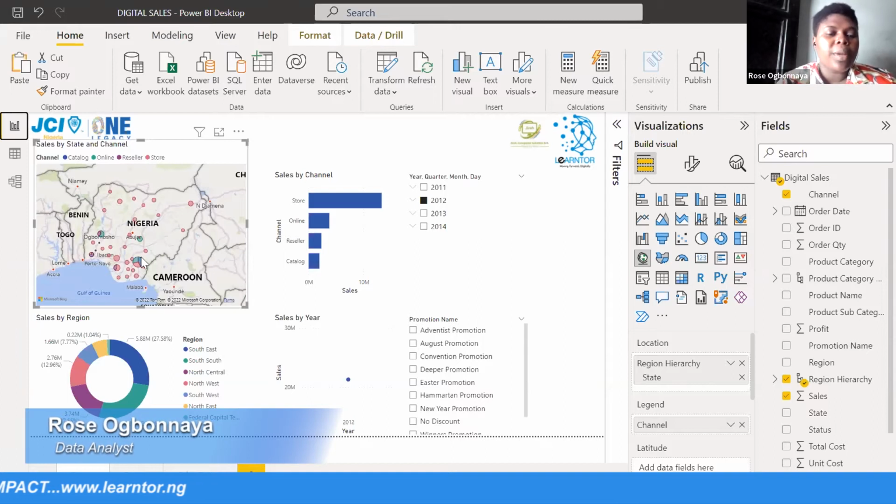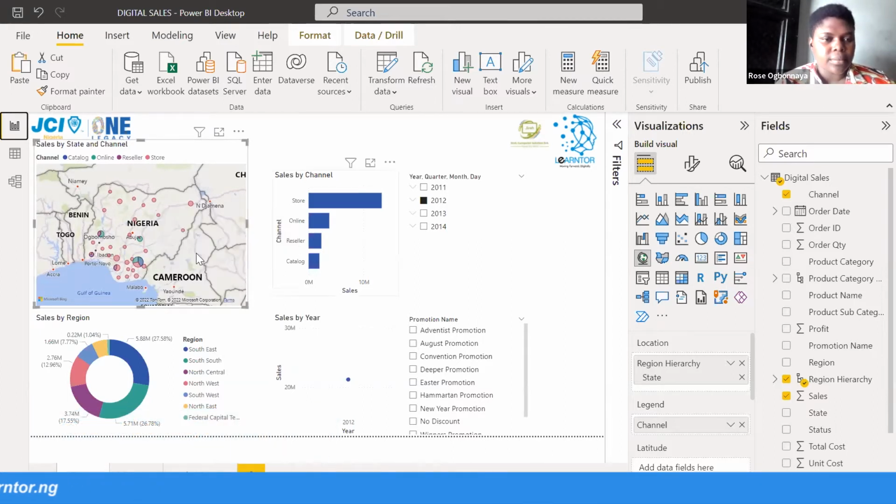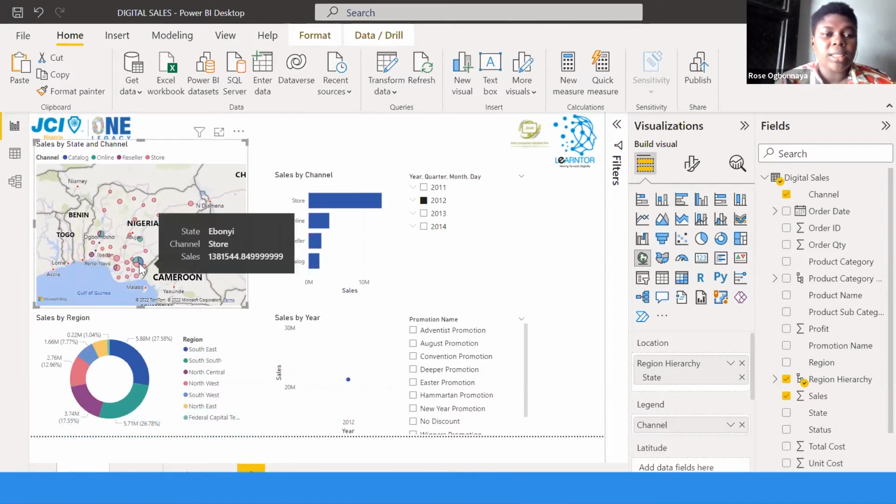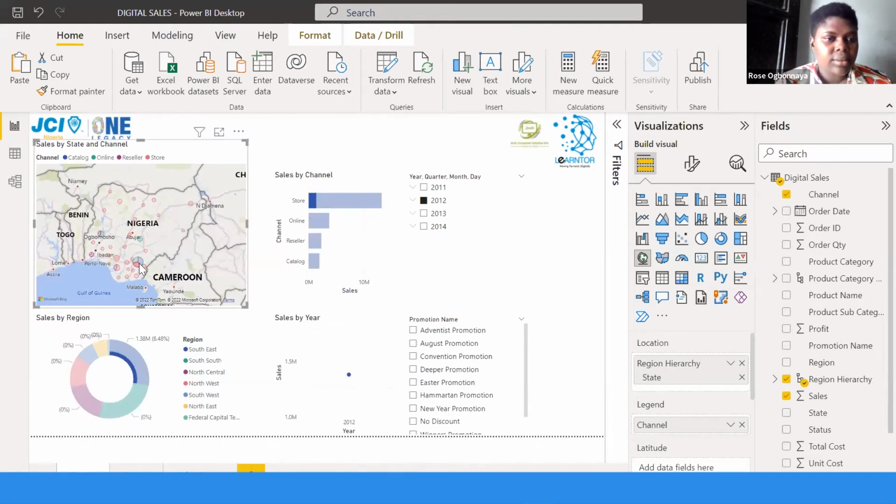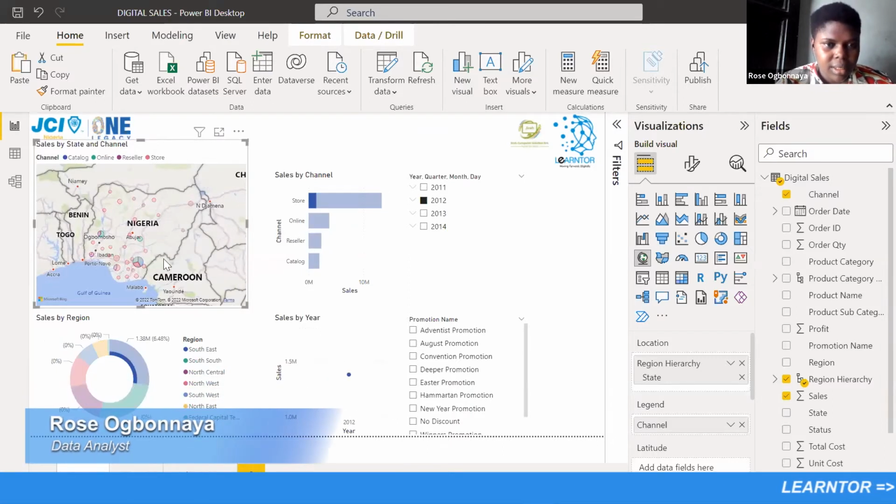So here, we'll be able to see that in Ebonyi State, we'll decide the channels that sold more in Ebonyi, right?